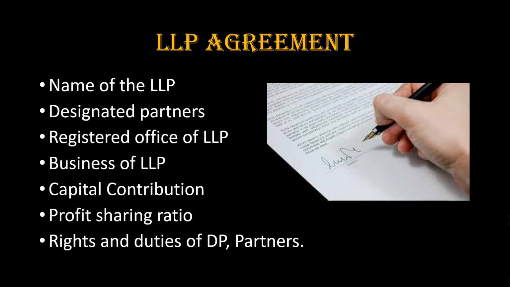Profit sharing ratio. The ratio in which the profits and losses of the business will be shared among the partners. Next is the rights and duties of the designated partners and partners. The LLP agreement must specify the various rights and duties of the designated partners as may be mutually agreed by them. In the absence of such a separate agreement between the partners about such rights and duties, the provisions of Schedule 1 of the Limited Liability Partnership Act 2008 will apply.